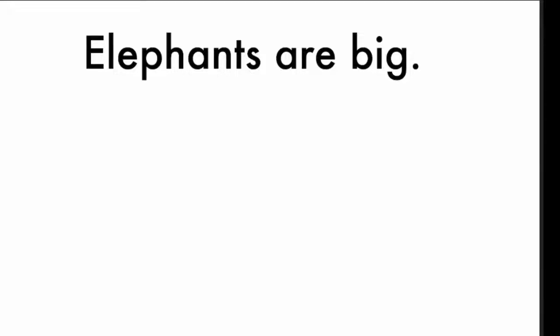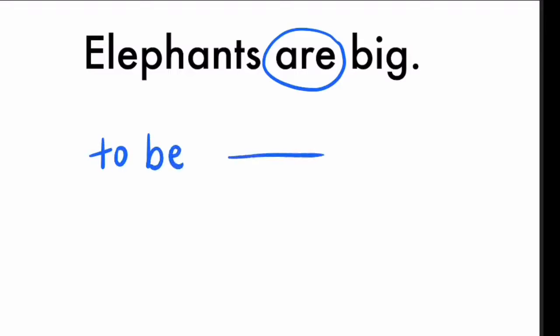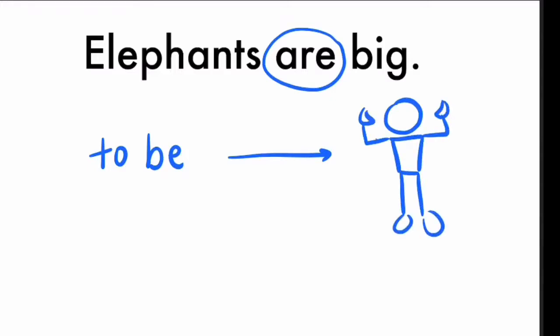The first sentence is: elephants are big. In this sentence, the verb is are. Are is the verb to be. I call the verb to be a strong verb or a superverb. A strong verb means that it doesn't need an auxiliary. I'm strong, I have big muscles, here we go, and I don't need help, I'm strong.